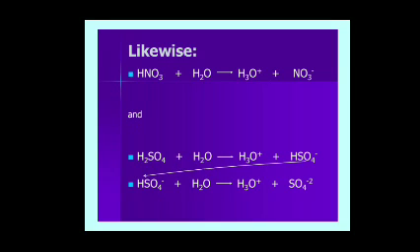See another reaction: H2SO4 plus H2O gives H3O plus and HSO4 minus. So H2SO4 acts as a Bronsted-Lowry acid, and the H2O molecule acts as a Bronsted-Lowry base. The remaining HSO4 minus reacts with a water molecule to form SO4 2 minus and H3O plus. Here HSO4 minus acts as a Bronsted-Lowry acid, SO4 2 minus is the base, H2O is the base, and H3O plus is the acid.